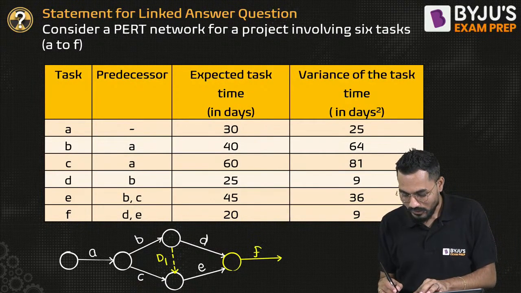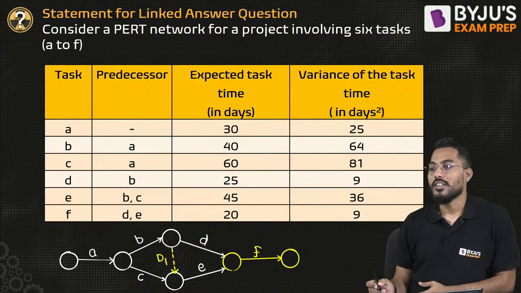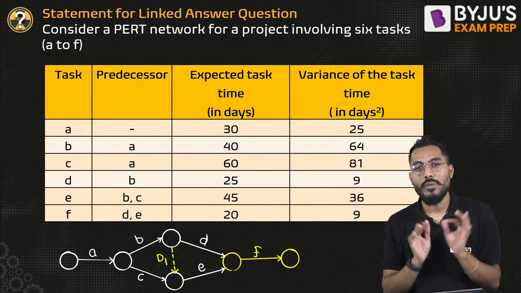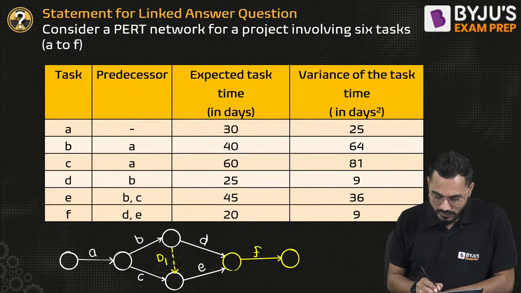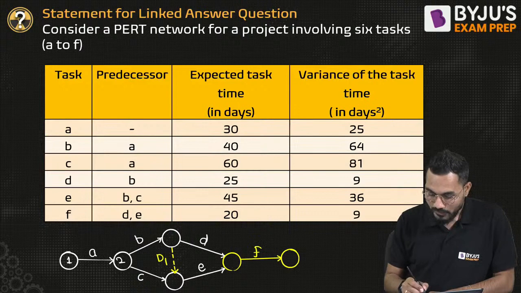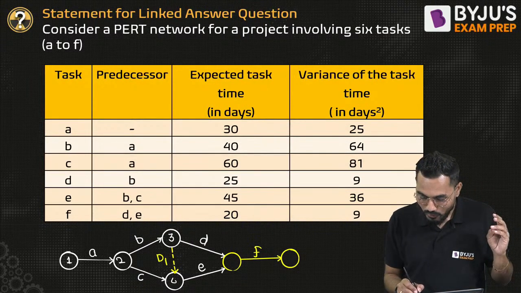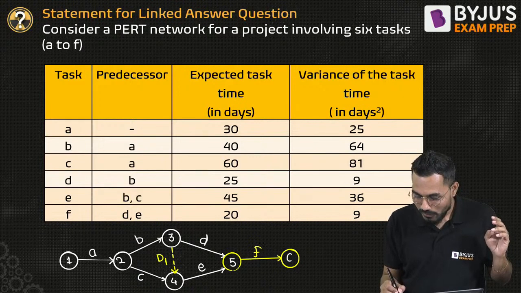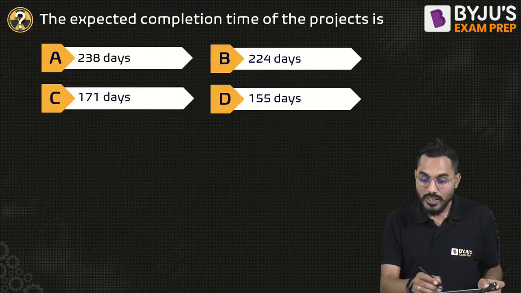Is it okay, everyone? So this is my network diagram. If I want to give numbers to the events, this will be my first event, this will be my second event, then 3, 4, 5, and 6. Now we are interested to calculate the project completion time.